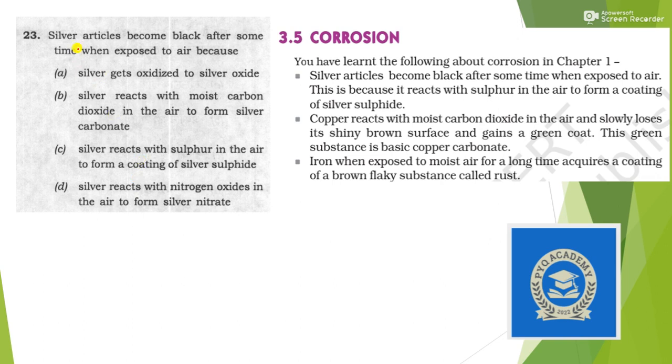Next question: silver articles become black after some time when exposed to air. A very repeated question in the chapter Metals and Nonmetals. This is because silver reacts with sulfur in air to form a coating of silver sulfide. Does silver get oxidised to silver oxide? No. Does silver react with moist carbon dioxide? No. Silver reacts with sulfur in air to form a coating of silver sulfide? Yes. Not silver nitrate. Answer is option C.